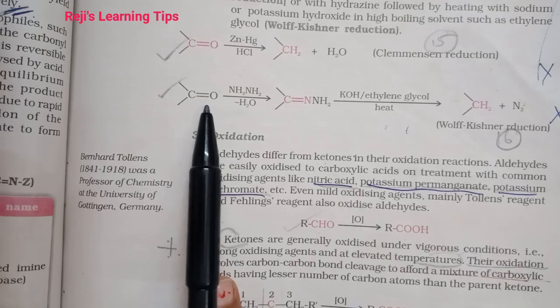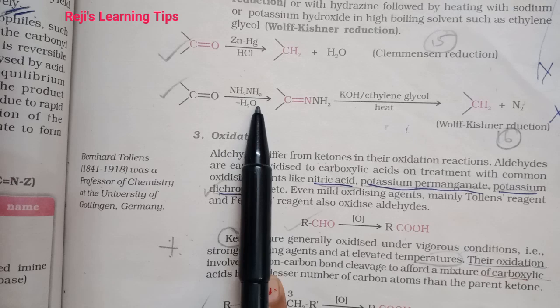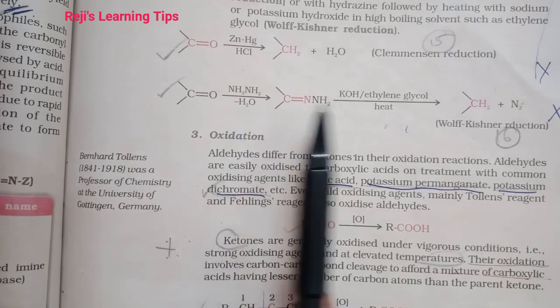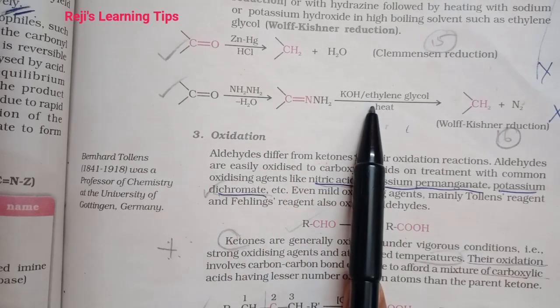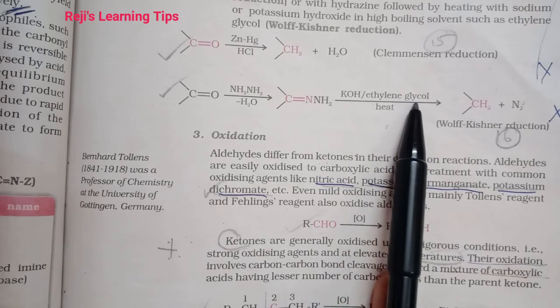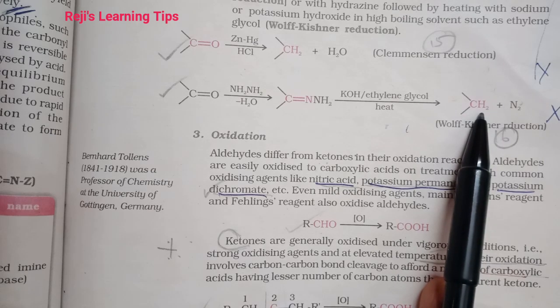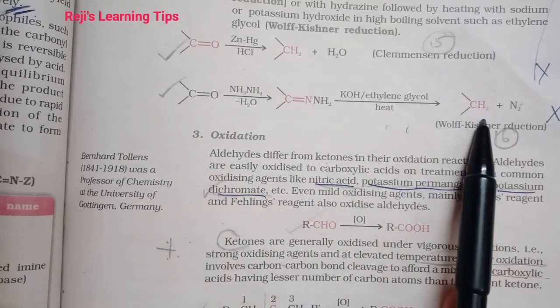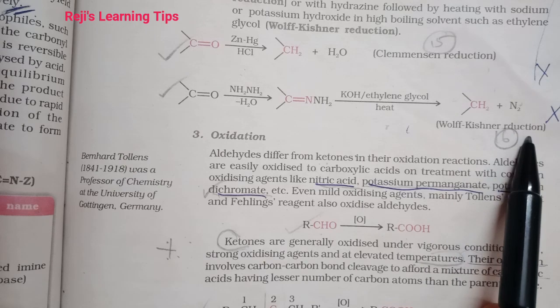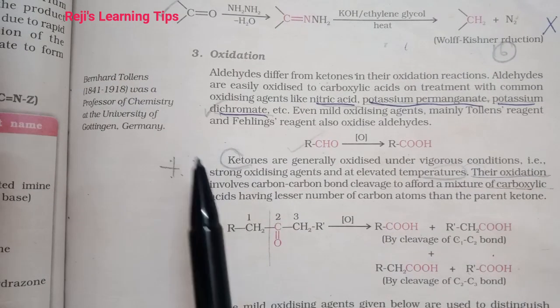The carbonyl group of aldehydes and ketones reacts with hydrazine followed by heating with sodium or potassium hydroxide in high boiling solvents such as ethylene glycol. Then we will get CH2 group. That means the carbonyl group is reduced to CH2 group. That is known as Wolff-Kishner reduction. Okay, study clearly.